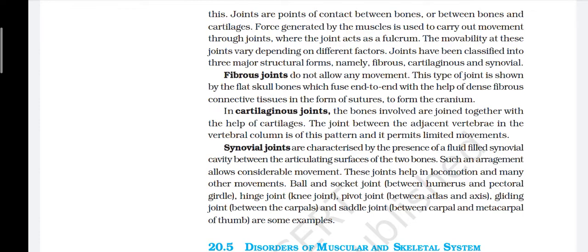Synovial joints are characterized by the presence of a fluid-filled synovial cavity between the articulating surfaces of the two bones. Such an arrangement allows considerable movement. These joints help in locomotion and many other movements. Ball and socket joint between the humerus and pectoral girdle, hinge joint at the knee, pivot joint between atlas and axis, gliding joint between the carpals, and saddle joint between carpal and metacarpal of the thumb are some examples.